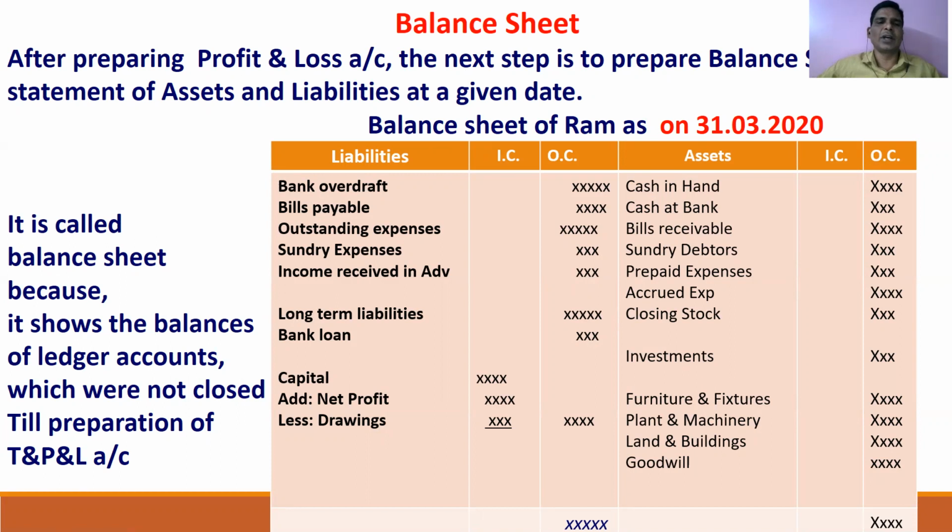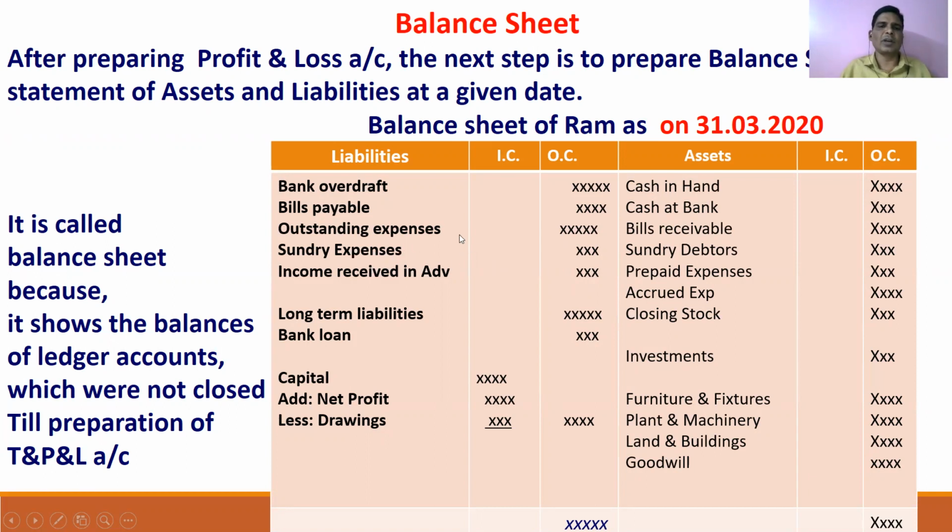That is called overdraft. Bills payable. Bills payable means the bills which we accepted. The bills which we accepted for our creditors are called bills payable. Outstanding expenses like salaries payable and rent payable are liabilities. Sundry expenses payable. Any sundry expenses payable should be here.